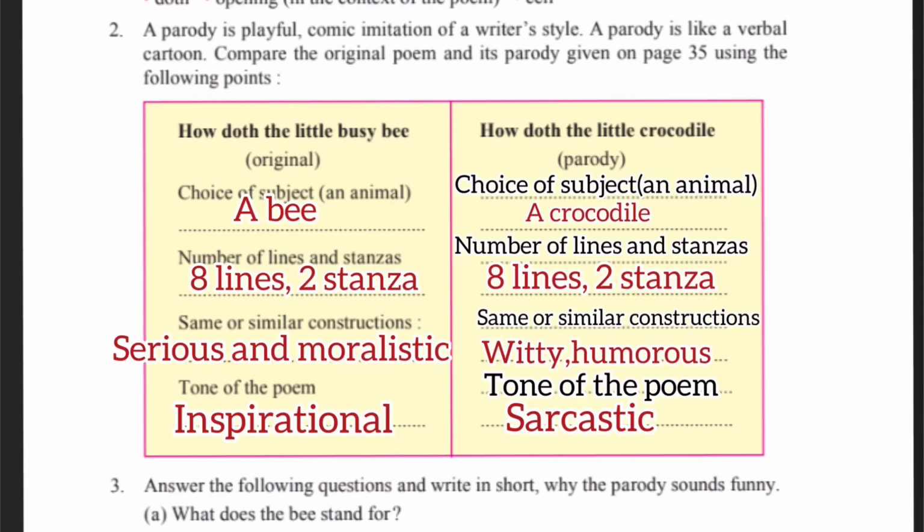Compare the original poem and its parody given on page number 35 using the following points. First one is How Doth the Little Busy Bee, and second one is How Doth the Little Crocodile. The choice of the subject is a bee and next one is a crocodile. Number of lines and stanzas: 8 lines, 2 stanzas. Same or similar construction. Serious and moralistic, and from How Doth the Little Crocodile, witty and humorous. Tone of the poem: inspirational, and from this, How Doth the Little Crocodile will become sarcastic.